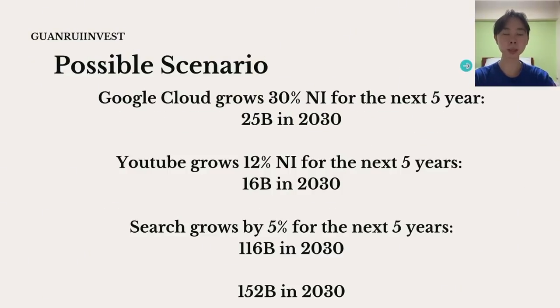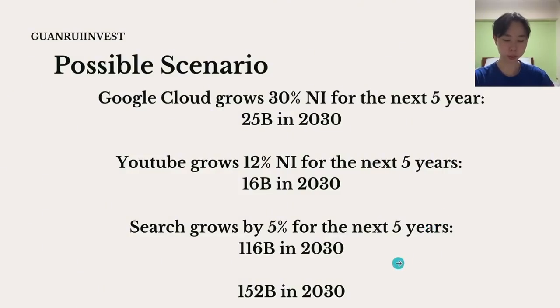But if you plug in the numbers, this is a possible scenario that I've come up with. If Google Cloud grows net income by 30% over the next 5 years, that will give you around $25 billion in 2030. And if YouTube grows net income by around 12% over the next 5 years, that will give it around a $16 billion net income in 2030. And if Google search slows to around 5% growth for the next 5 years, that will be around $116 billion in 2030.